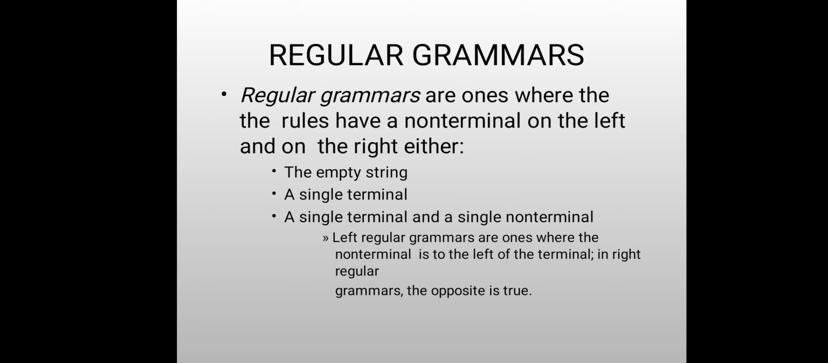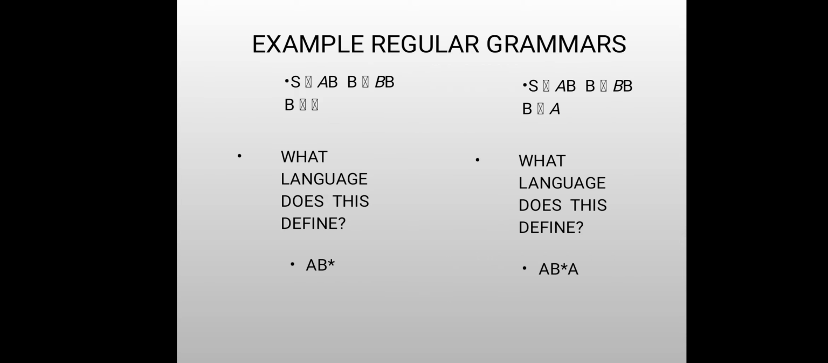Next one is regular grammars. Regular grammars are ones where the rules have a non-terminal on the left and on the right either the empty string, a single terminal, or a single terminal and a single non-terminal. These are examples of regular grammars.